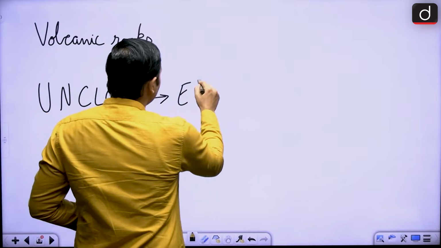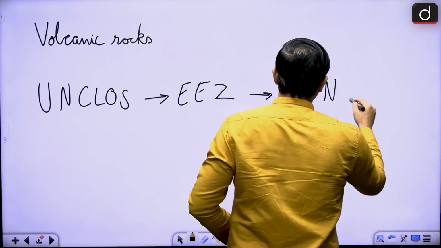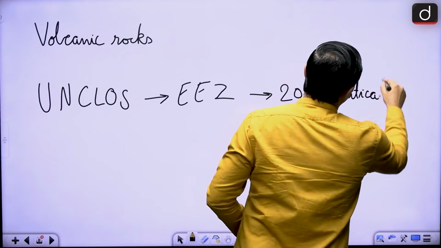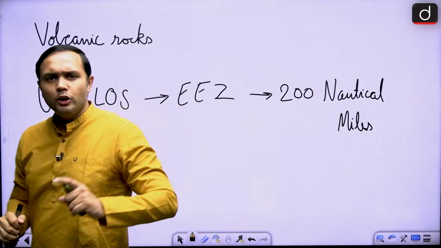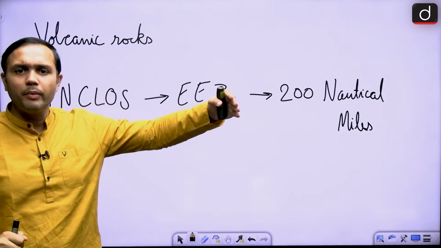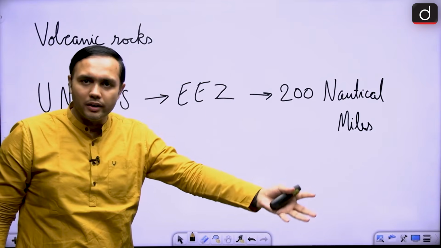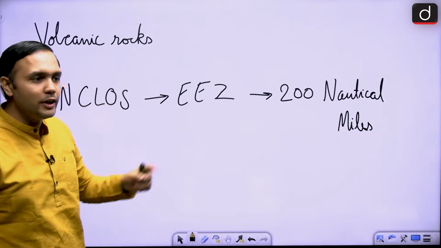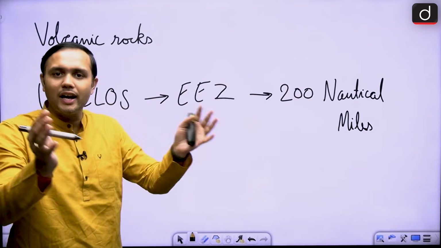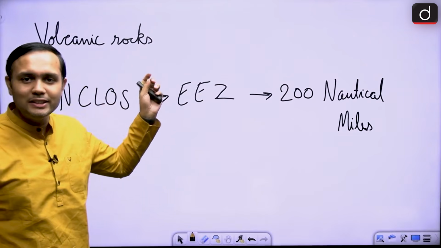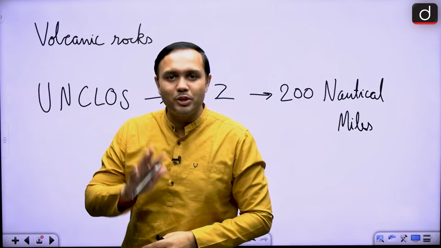And what is the definition of exclusive economic zone? It can go up to 200 nautical miles into the sea, right? It is around 370 kilometers. So up to 200 nautical miles, you can claim your exclusive economic zone. You can fish there, you can extract polymetallic nodules from there, right? So due to this definition of EEZ, that it requires an island and not just rocks, these small volcanic rocks are known as Takeshima Islands in Japan, right?